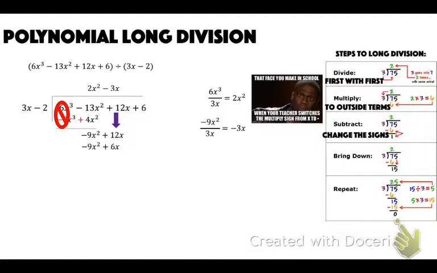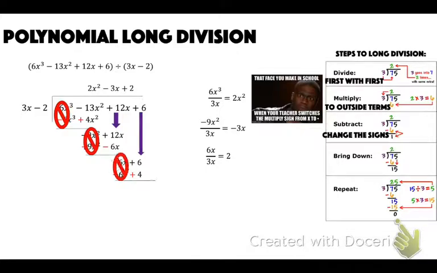Then multiply. So you get negative 3 times 3x is negative 9x squared. Negative 3 times negative 2 is 6x. Subtract, change those signs. You get 6x. Bring down the 6. Divide first with first. So 6x divided by 3x is 2. That goes up top. 2 times 3x is 6x. 2 times negative 2 is negative 4.